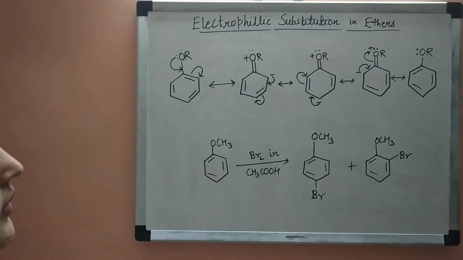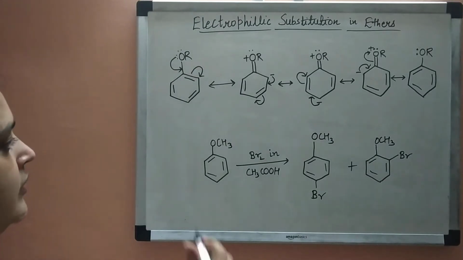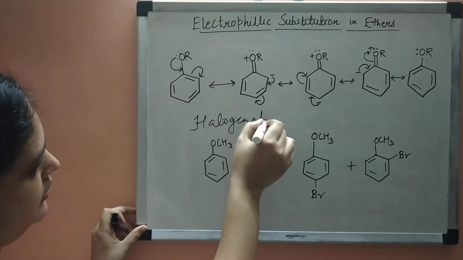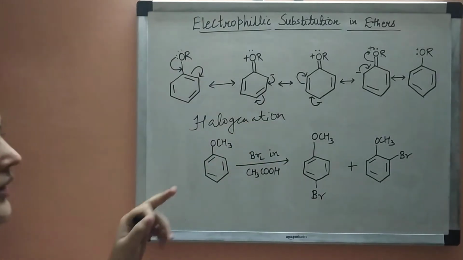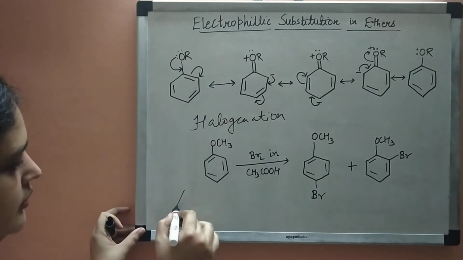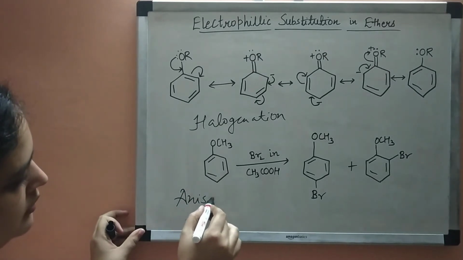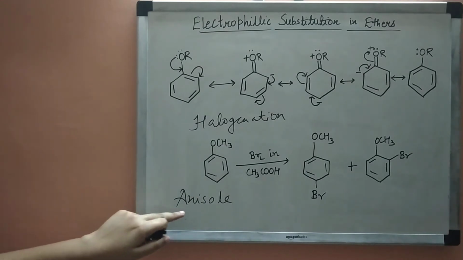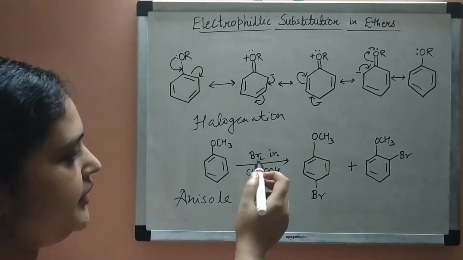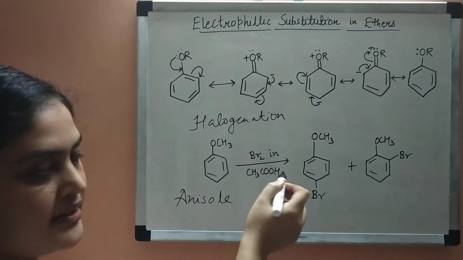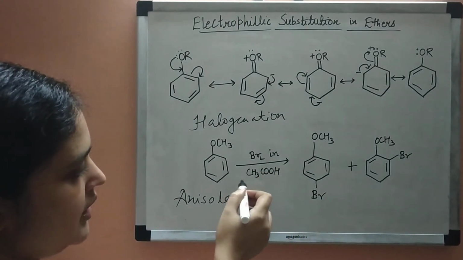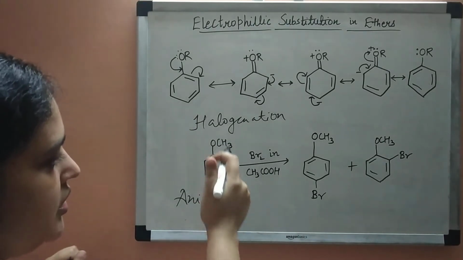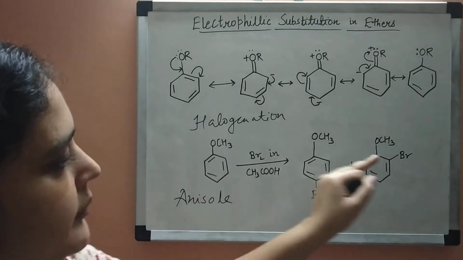So first we will discuss halogenation. We are taking the example of anisole. So this is anisole. Methoxy group is attached to the benzene ring. When we treat it with bromine present in the solvent ethanoic acid, then halogenation takes place at ortho and para position.